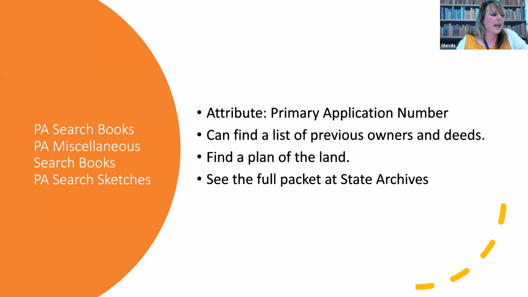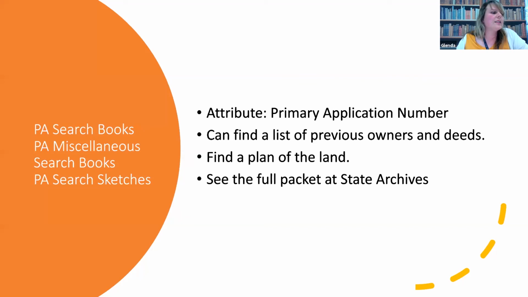Now, the primary application search books. When the Lands Department staff were assessing the primary application, they created a list of previous owners and deeds. The miscellaneous search books, which are similar in nature, but for more complex pieces of land. And the primary application search sketches, which, as the name suggests, are sketches or plans drawn of the property that is undergoing the conversion to Torrens.